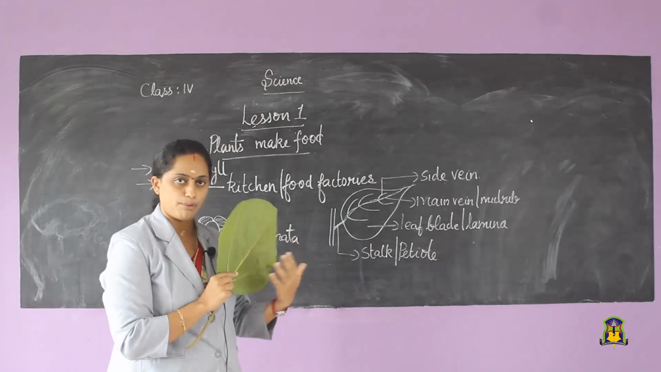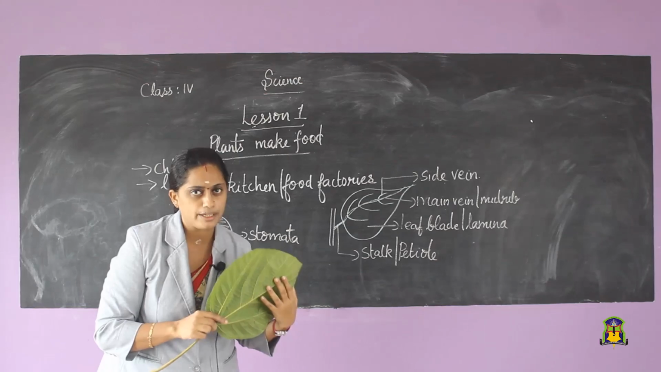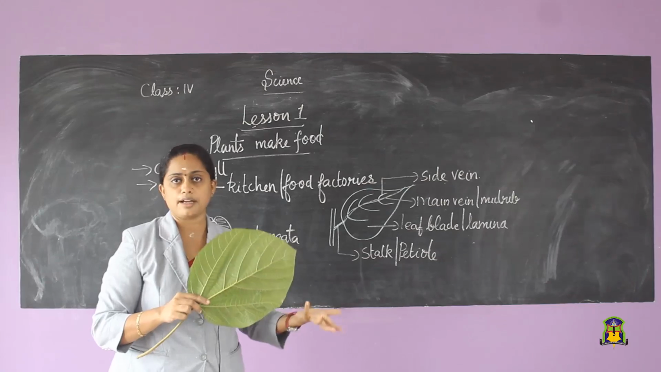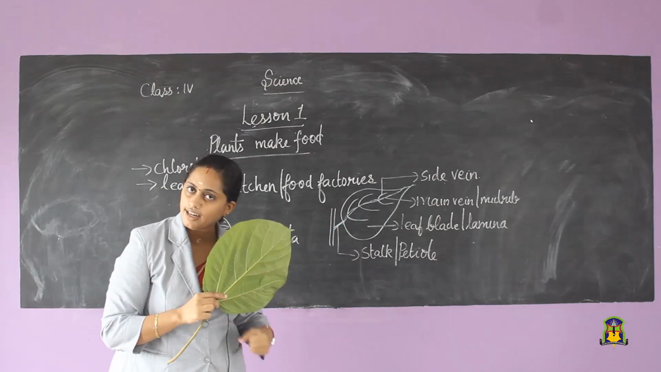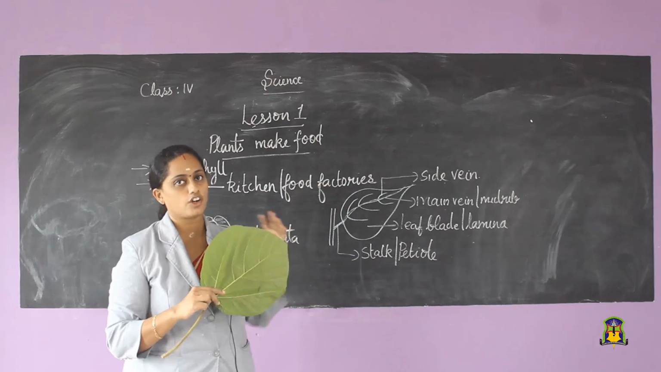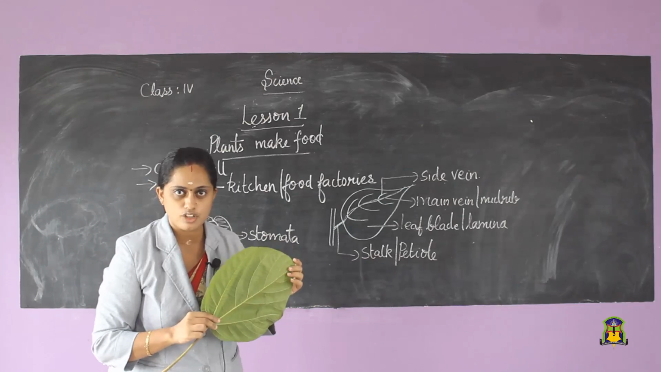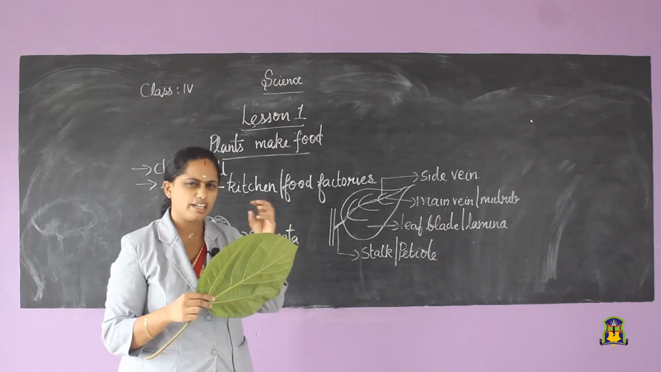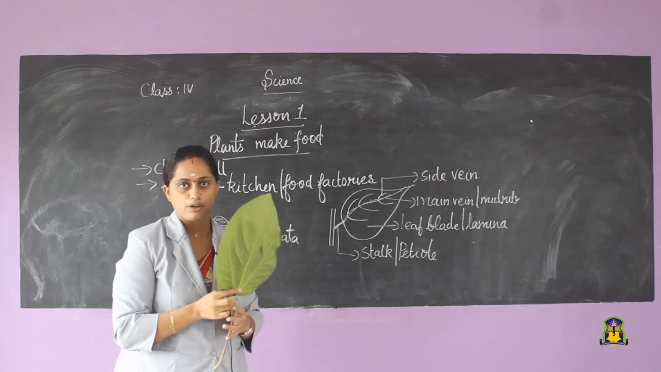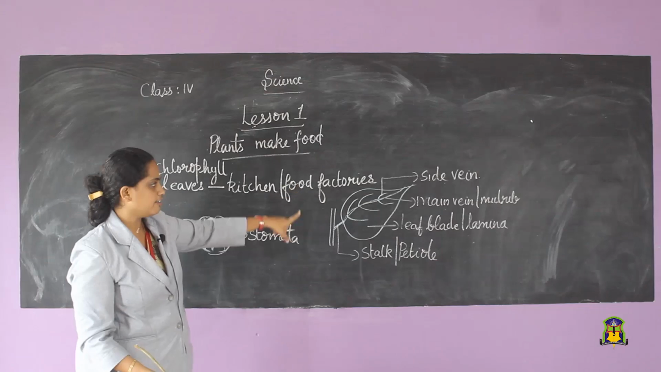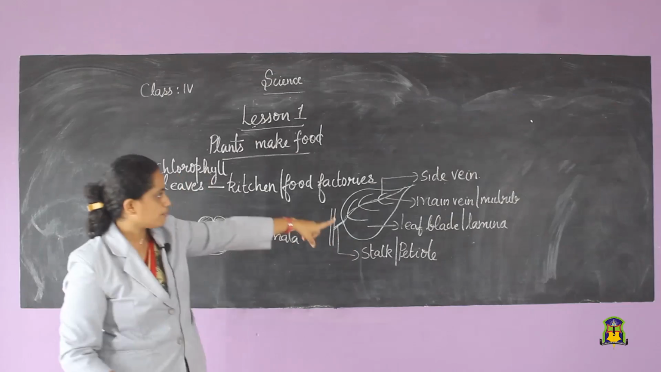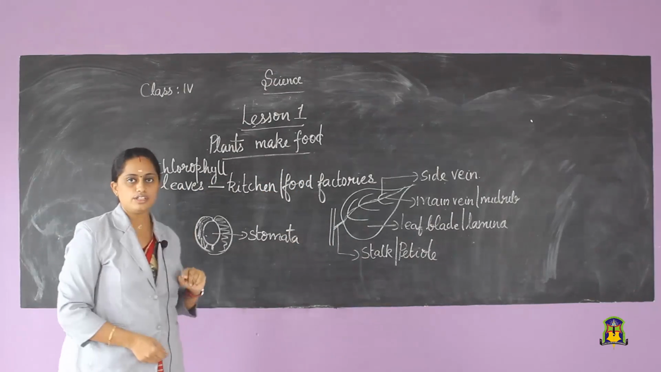What is the stomata doing? It will be absorbing carbon dioxide from the atmosphere because our leaves need carbon dioxide while they are preparing the food. When the food is prepared, it will be giving out oxygen. Did you understand what is the function of the stomata? Stomata are very tiny pores seen in the bottom of the leaves. Clear about stomata? So, we saw the different parts of the leaf: stalk or petiole, leaf blade or lamina, main vein or midrib, side veins, and we saw about stomata.